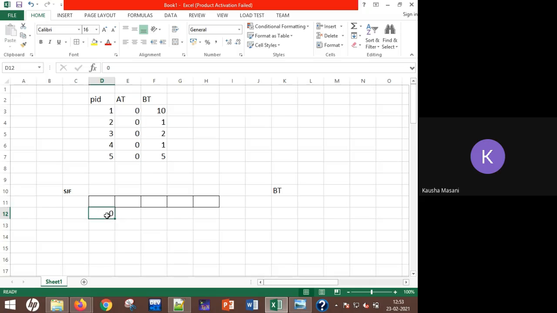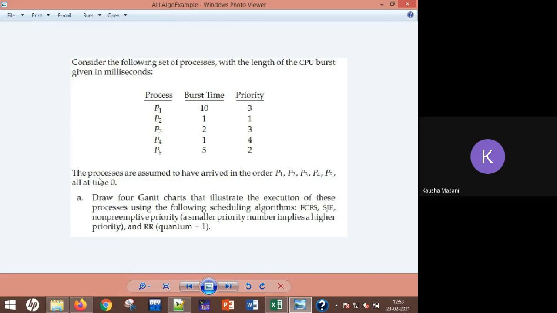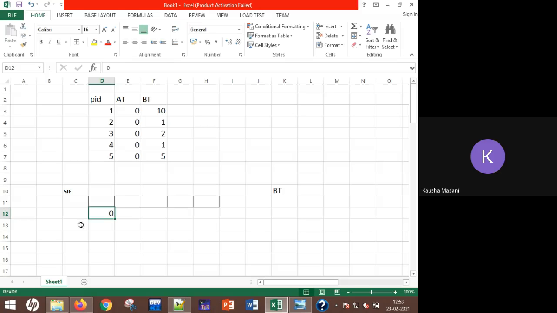But in the question, it is mentioned that they arrive in order, that is P1, P2, P3, P4 and P5. In your FCFS, you are considering that order. In your SJF, you have to consider their burst timings.